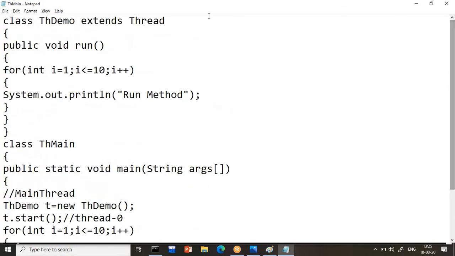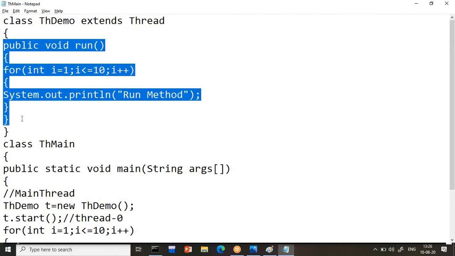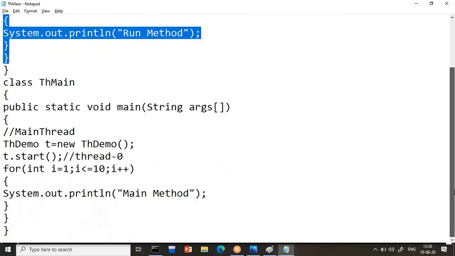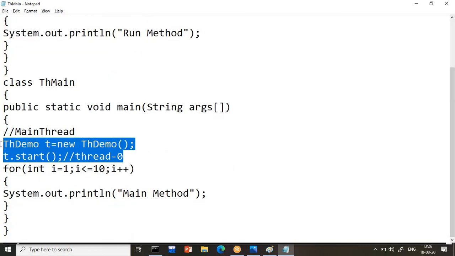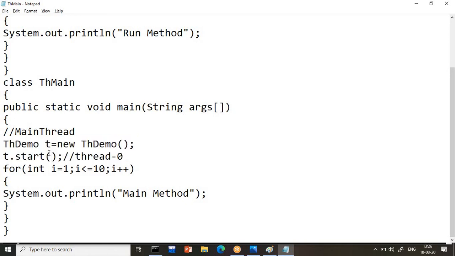What are the things you have to remember? First you have to extend Thread. That is very important. After that, you compulsorily write the run method. Whatever code you want to write should be inside the run method. When we create the object here, which method do we have to call? I can't call the run method directly. Why? We are going to discuss that in a few minutes. We have to call only the start method. When we call the start method, it internally calls the run method, and your multi-threading concept is done.